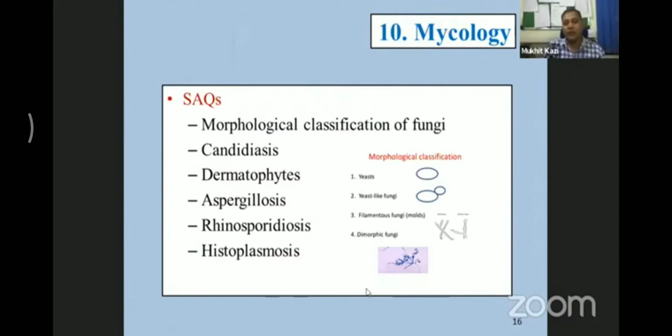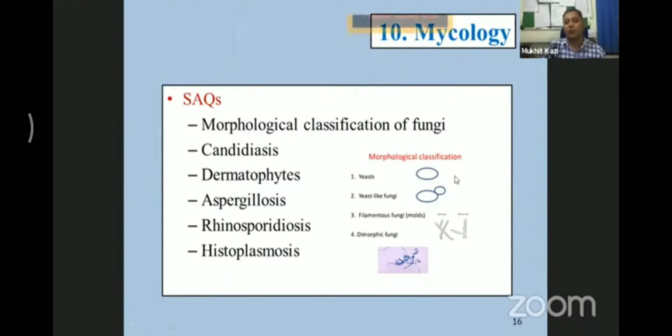I have taken two examples from this chapter so that you will be able to prepare nicely. I think in the last year they asked in a referred batch: discuss the morphological classification of fungi. You can see here in the diagram, you have to write the morphological classification: yeast, yeast-like fungi, filamentous, that is, dimorphic fungi, and then you can draw the diagrams for each. And of course, you need to mention the examples for each of them.